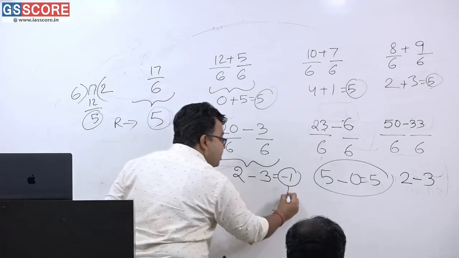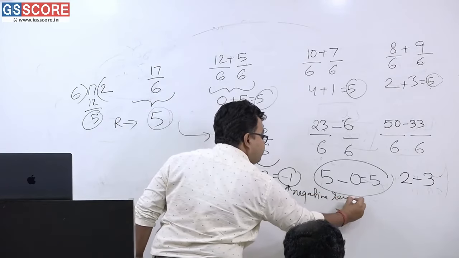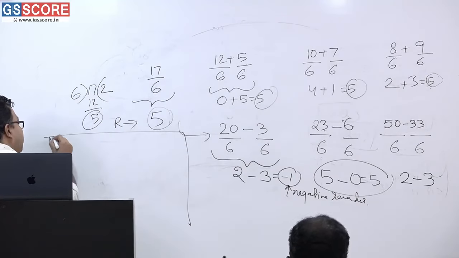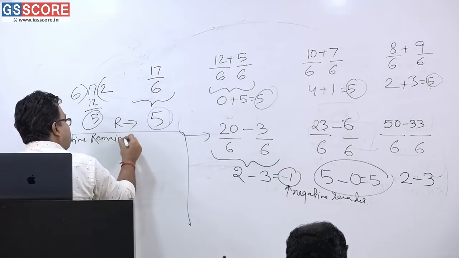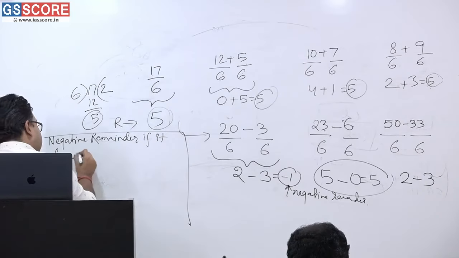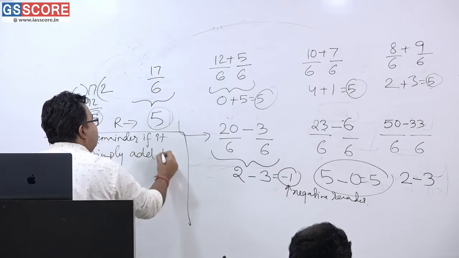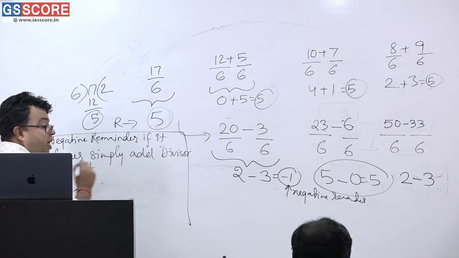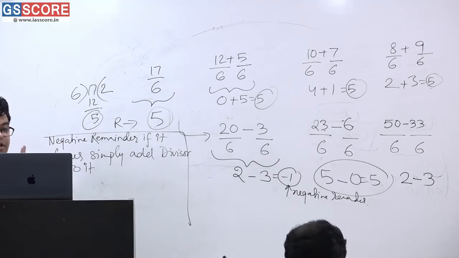But this is the negative remainder. Negative remainder. So the negative remainder principle I am writing here: negative remainder, if it comes, simply add divisor to it. Okay, all right. So please understand, here I have written, have you understood?